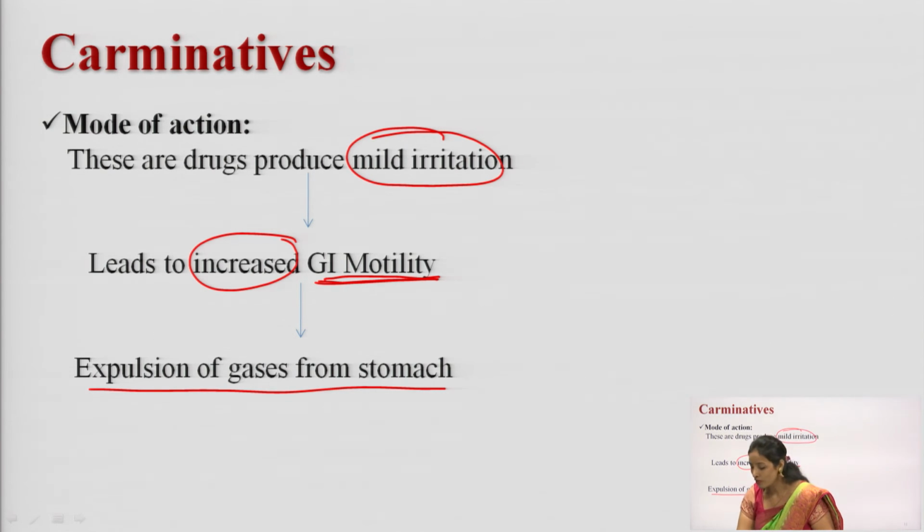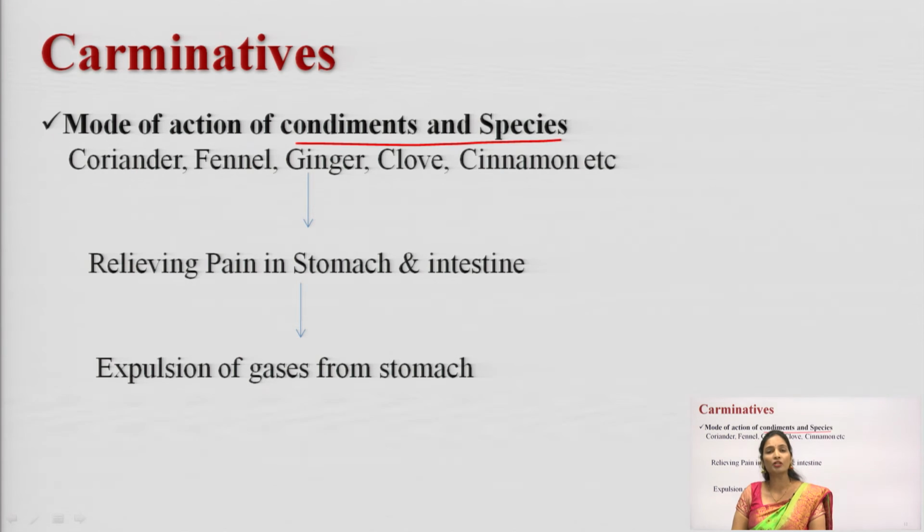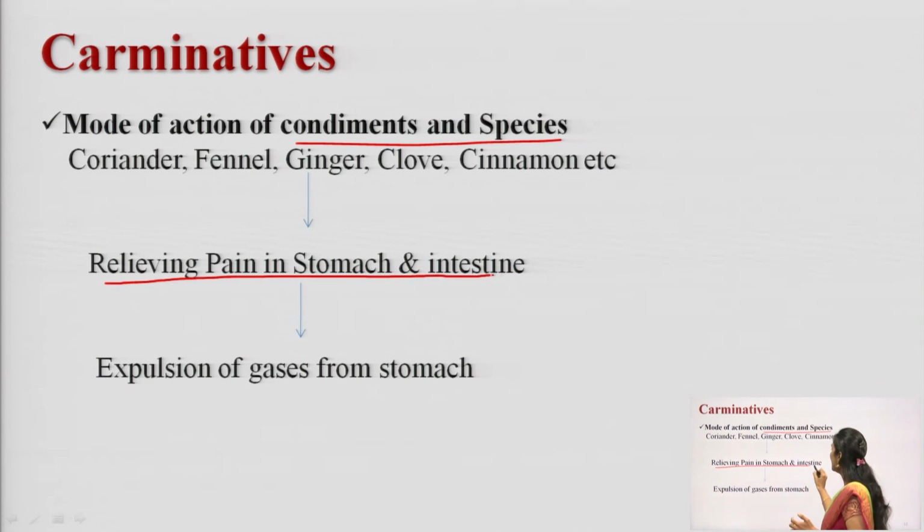Okay. Now, we will see the mode of action of some condiments and spices. These are spices like coriander, fennel, ginger, clove, black pepper and cinnamon. All these spices are used to expel the gases. How do these agents expel the gases? They expel the gases by relieving the pain in the stomach and intestine.